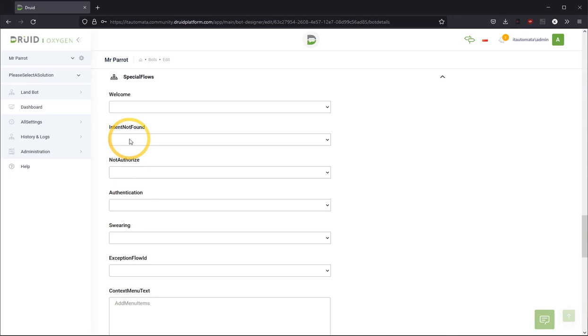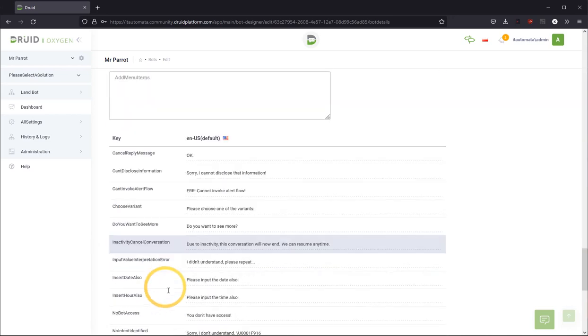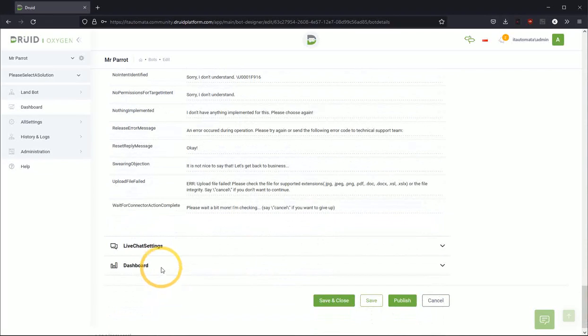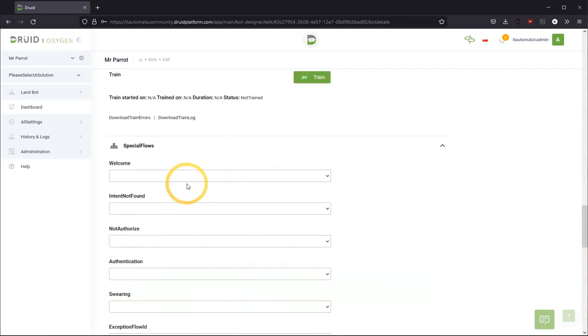For special situations, we can actually choose the welcome flow, the flow that will start at the beginning when the chatbot starts running. And there are other situations where you can actually choose the flow that will respond. And in here we will be choosing a welcome flow.